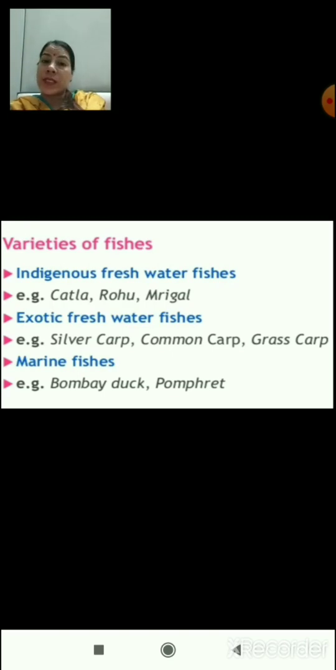Varieties of fishes are so many. There are certain indigenous freshwater fishes. These can be katla, rohu or mrigal. Exotic fishes of freshwater bodies can be silver carp, common carp, grass carp, and marine fishes can be Bombay duck and pomfret. Now let us conclude what we have done in today's session.